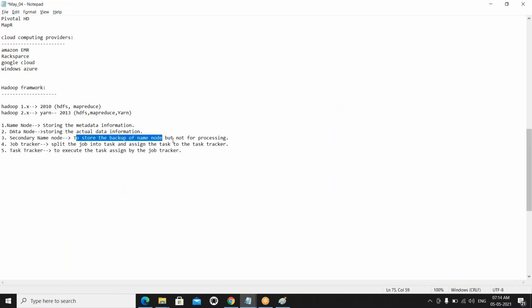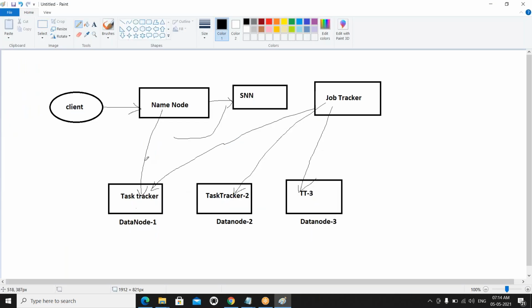And I added one more point: it is not for processing. What is the processing here? Not only storing the metadata information, it also provides the address of the actual data to the job tracker. So that is the processing. We already store the metadata here, and we back up all the metadata in the secondary name node, but not for processing.